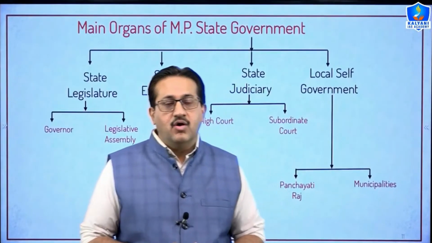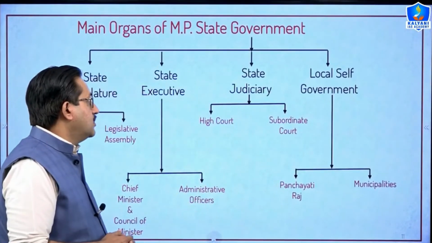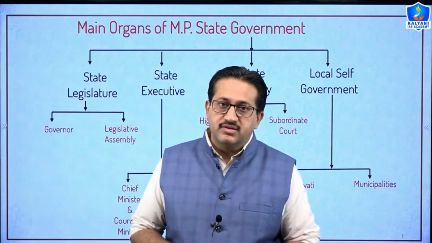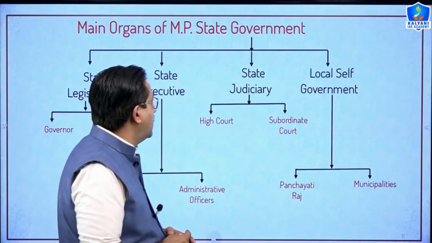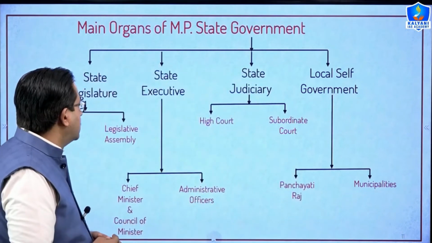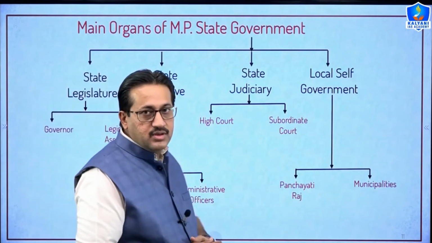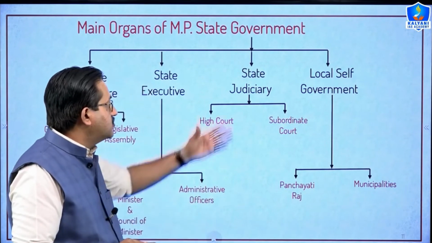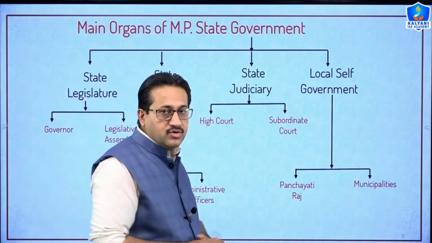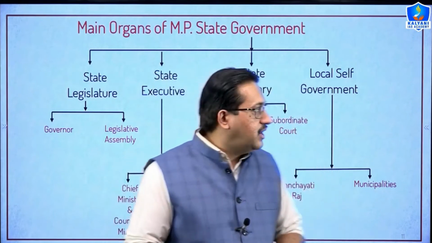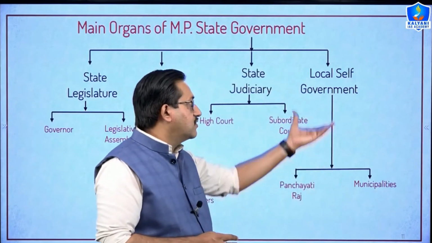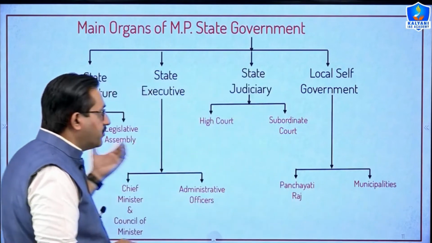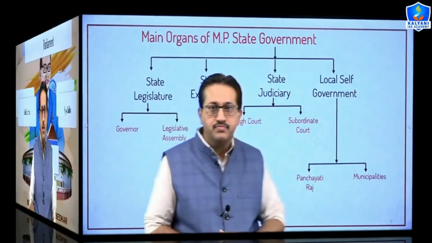So while discussing the organs of the state government, we also have a state legislature similar to the central or union government level, as there we have parliament. In our state also we have a state executive similar to central government, as we have the union executive. We also have a state judiciary, as in case of central government we have union judiciary, and in our state we have local self government such as panchayats and municipalities. We will discuss all of these in detail in upcoming lectures.